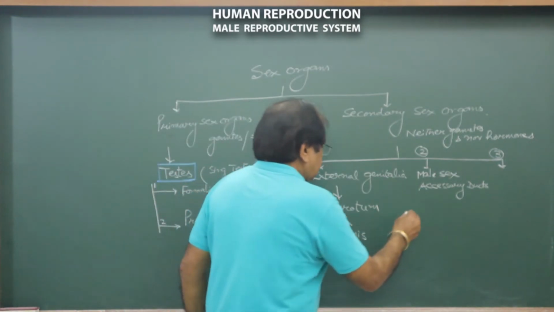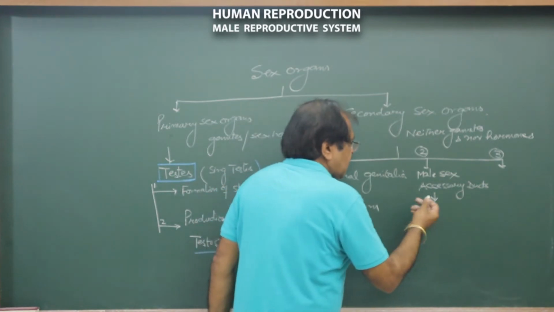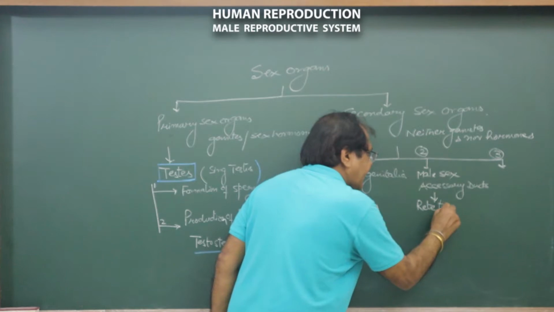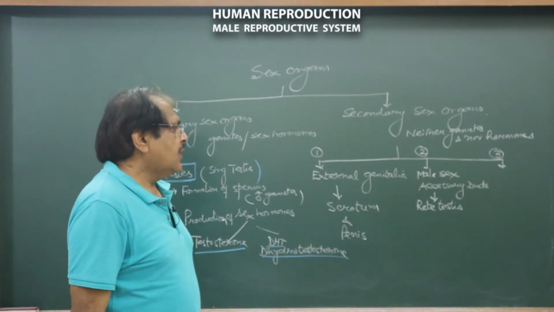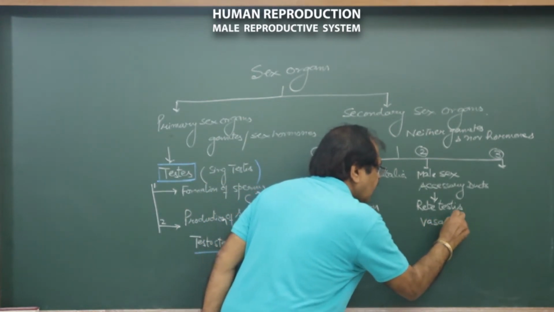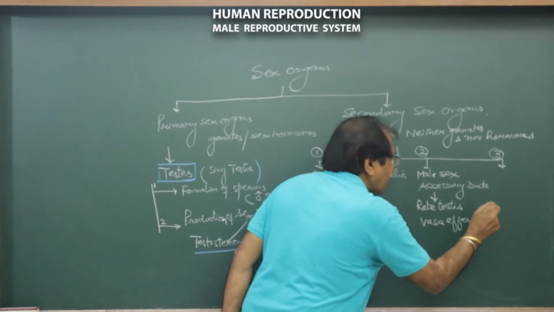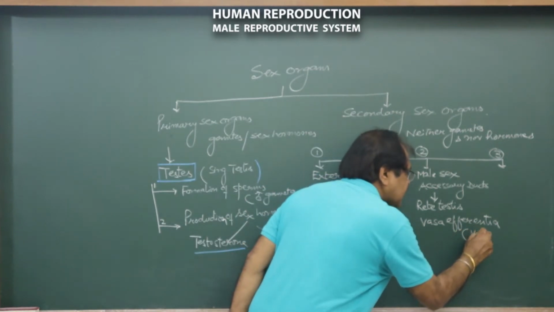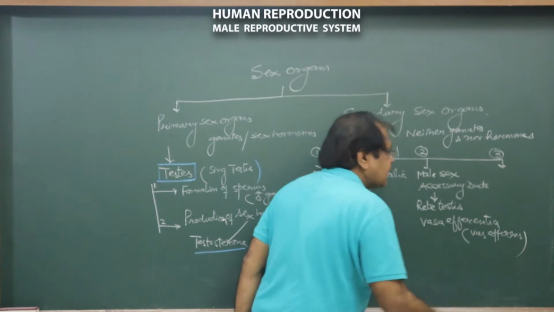These are the rete testis, which we will be studying in detail, and then comes the vasa efferentia. Vas efferens is singular.